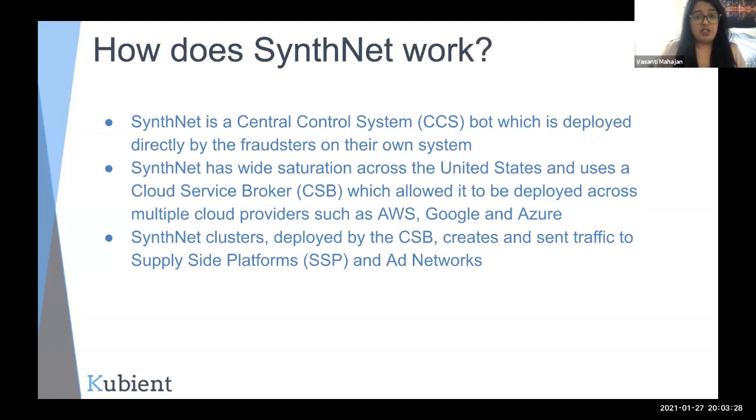So now the biggest question is, how was SynthNet actually doing it? SynthNet is a centralized control system bot, deployed directly by the fraudsters on their own system, meaning SynthNet wasn't infecting any system or making requests from any machines. It was a completely centralized system of their own. They controlled the entire pipeline from the beginning, controlling how the requests were sent across and what the requests would contain. Every aspect of it was not true, and every aspect of it was synthetically generated.